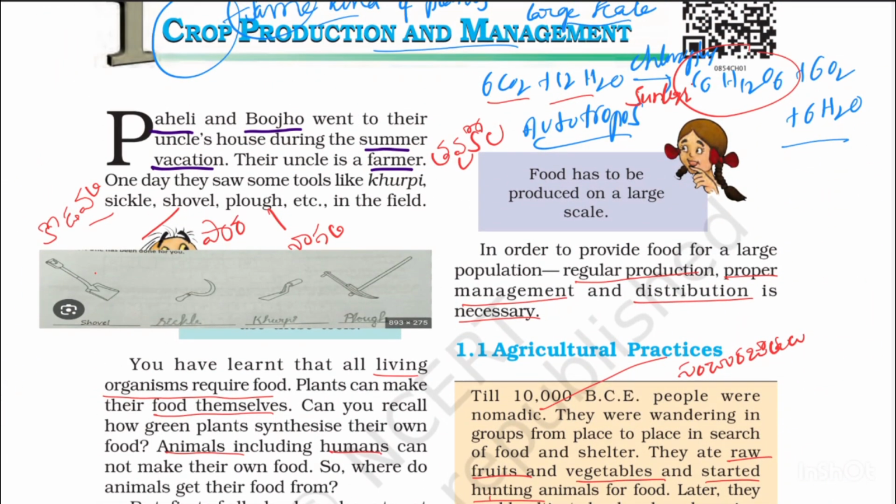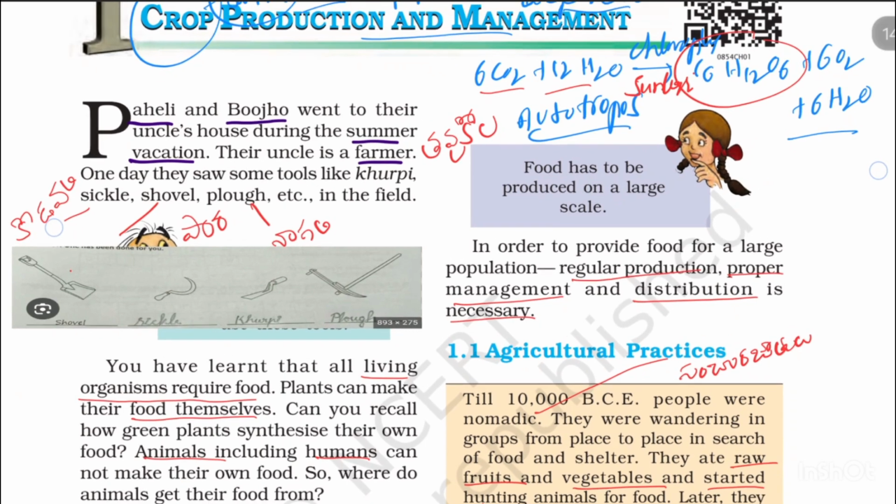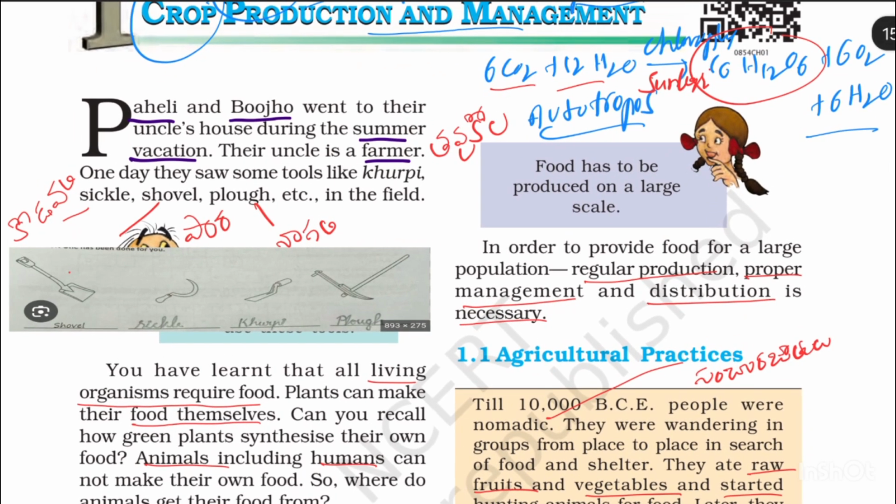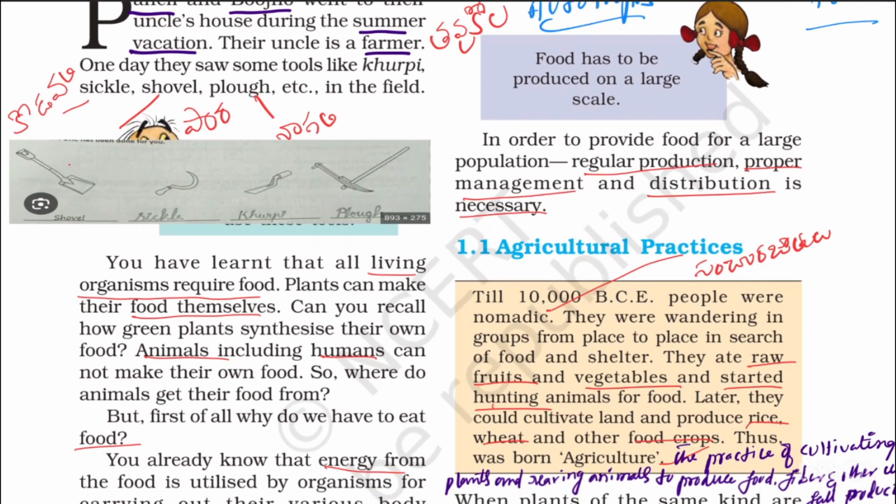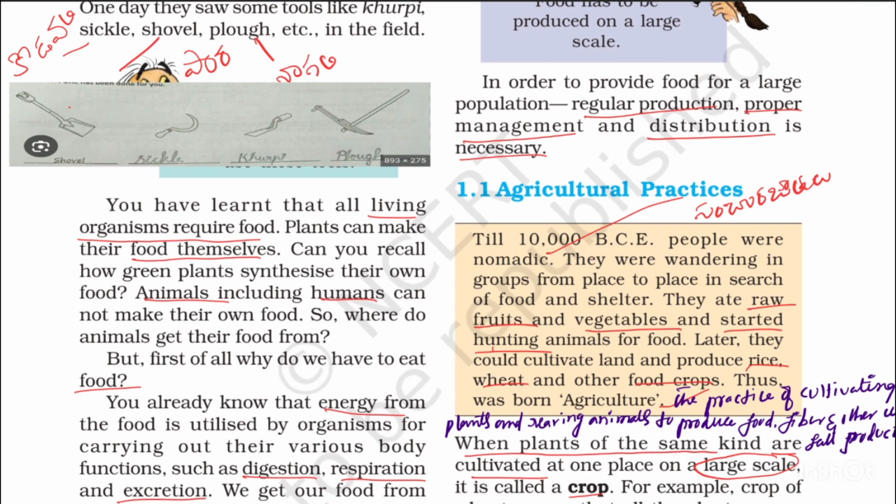Food has to be produced on a large scale. In order to provide food for a large population, regular production, proper management and distribution are necessary. Agricultural practices. Till 10,000 BCE, people were nomadic.